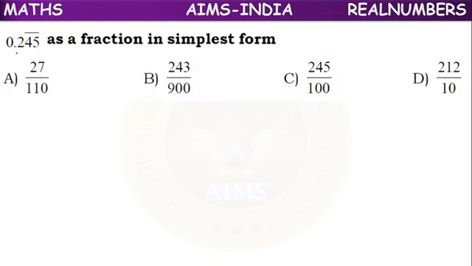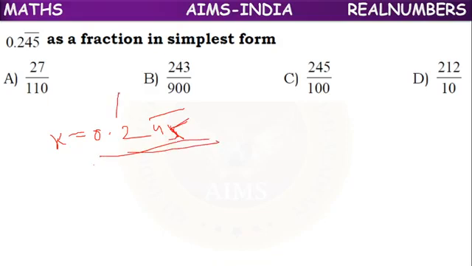Next, 0.245 bar as a fraction in simplest form. They have given 0.245 bar. So already we have discussed, we have to take it as x. It's a mixed recurring decimal. 2 is non-repeating. 45 bar is repeating.